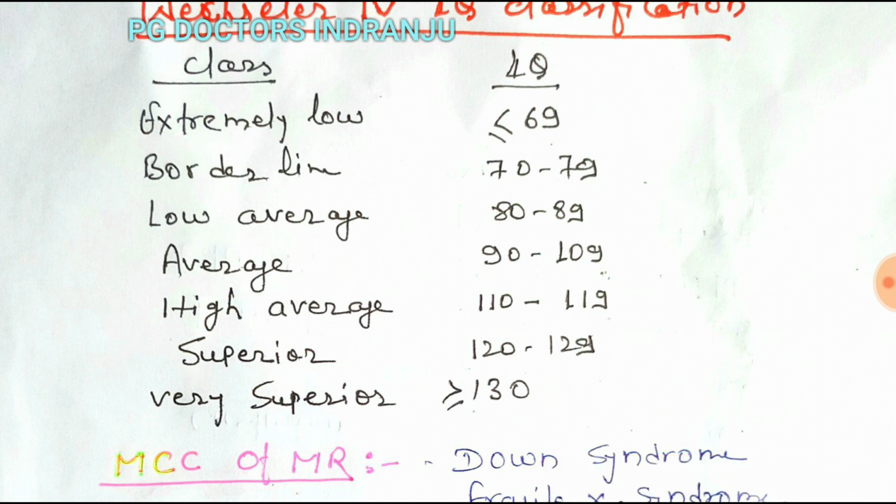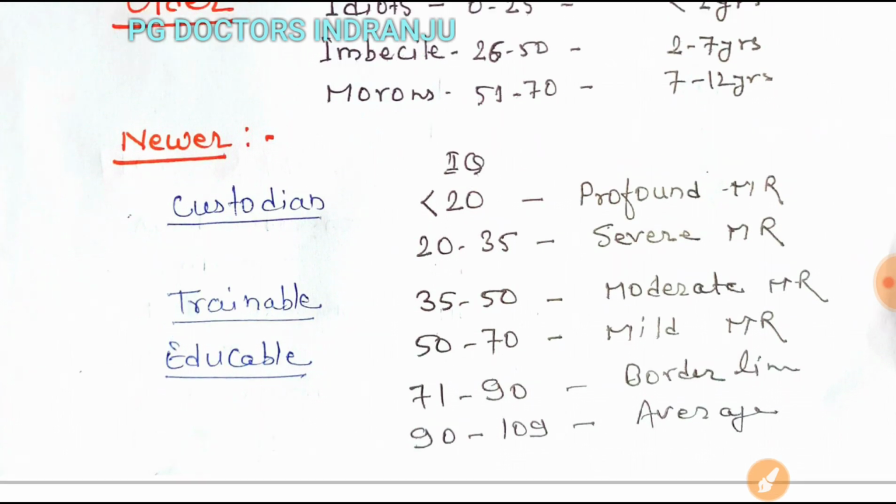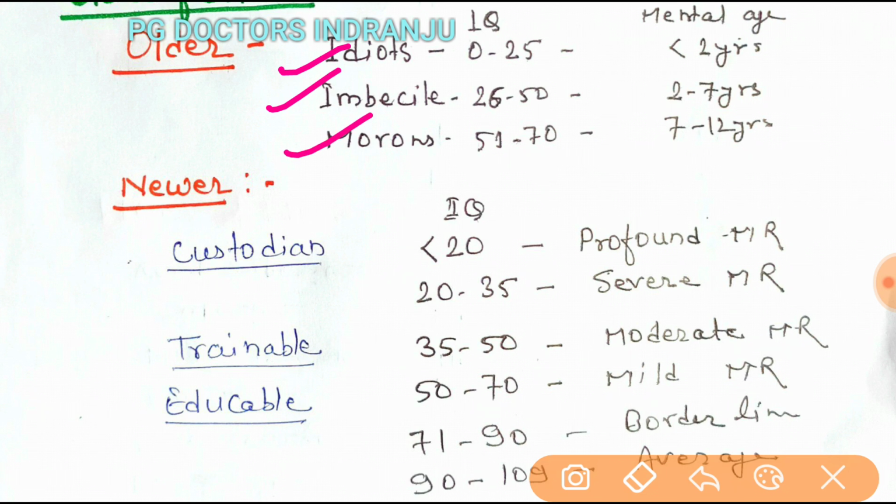Another most important one is the older and newer classification. Many times questions are asked on idiot, imbecile, moron, custodian, trainable, and educable.